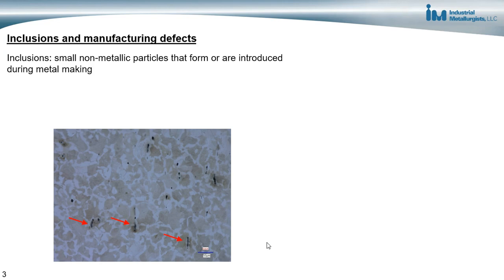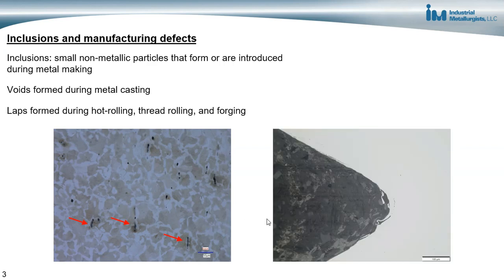Inclusions in metals are small non-metallic particles that form or are introduced during metal making. This micrograph shows inclusions in steel. Also, you have voids that form during metal casting and laps that form during hot rolling, thread rolling, and forging. Here's a lap right here.